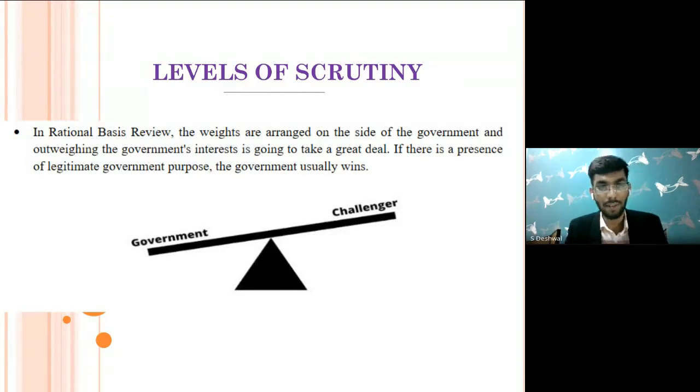Now this level of scrutiny, I am coming back. So in rational basis, generally it is in favor of the government and against the challenger. Okay, wait.